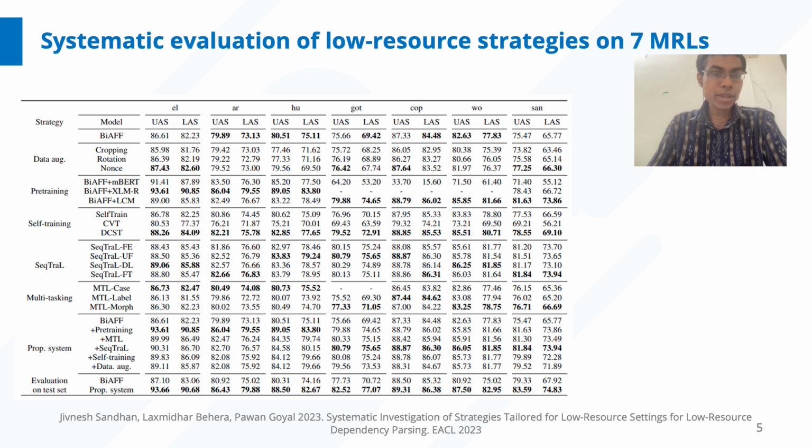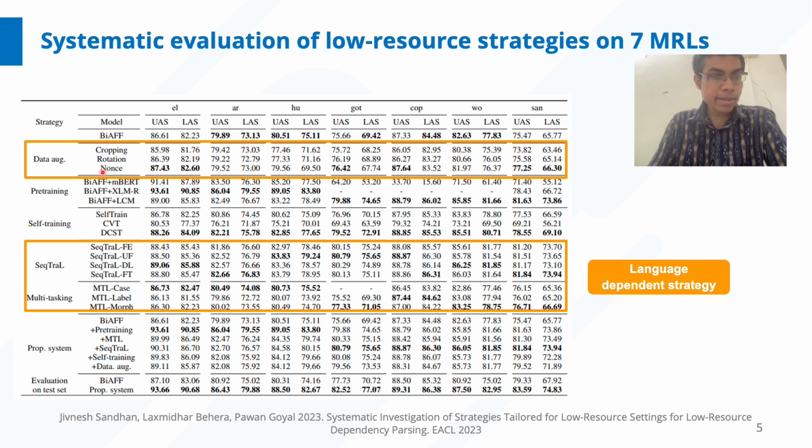This is our exhaustive experimentation on the 7 languages. We built on top of the biaffine architecture by Dozat and Manning. And here these are the 5 strategies that we are focusing on, and in each strategy there are multiple variants we have considered, and finally the best performing variant of each strategy is ensembled in our final ensemble system. All these experiments we have performed on the development set of the respective language, and at the end the results are reported with the test set.